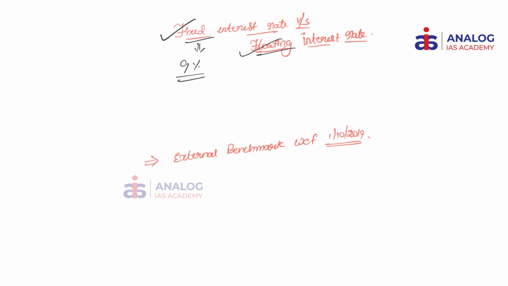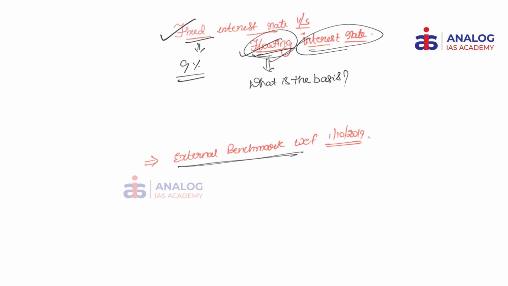But if the customer feels that there is a chance of interest rates falling down due to any reason, he would opt for a floating rate. So this is the fixed rate and floating interest rate. So if the customer wants to opt for a floating interest rate, what will be the basis? That is the central question. The answer for that is external benchmark. So with effect from 1st October 2019, RBI ordered all the banks to go for external benchmark rates.